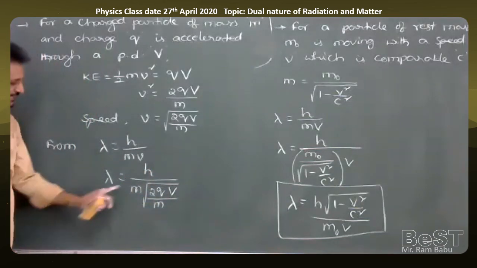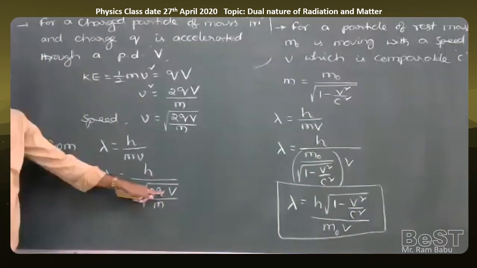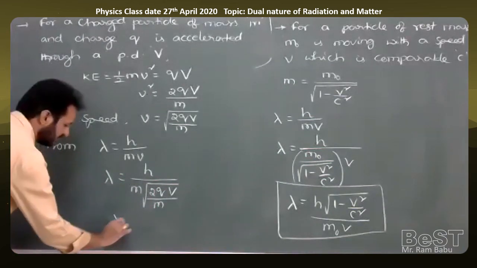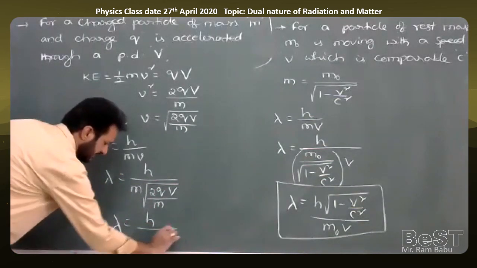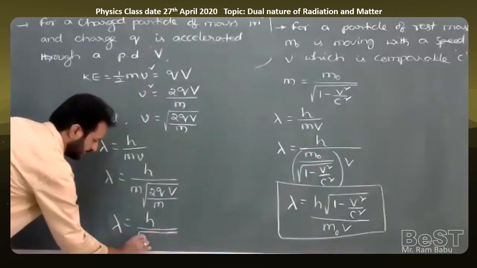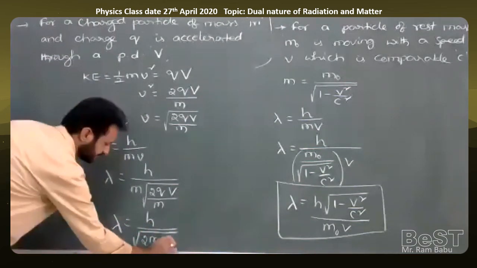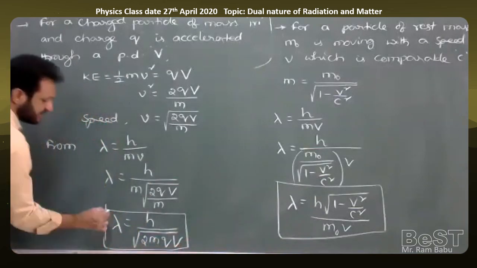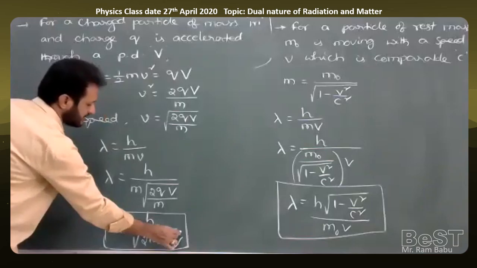Taking m inside the root as m square, one m gets cancelled, and the remaining formula is lambda is equal to h by square root of 2m qV. It is one more formula, the de Broglie wavelength of a charged particle.